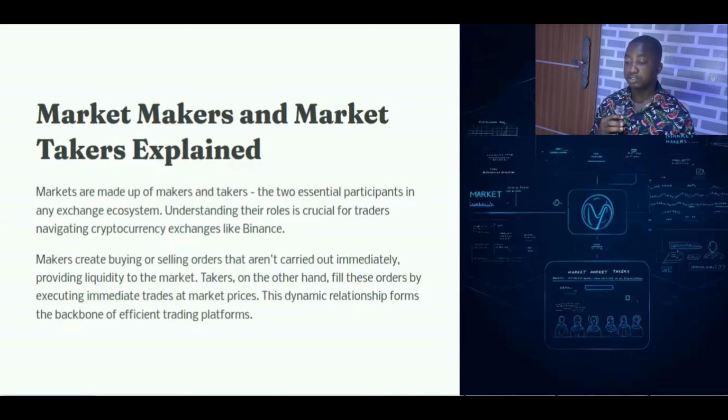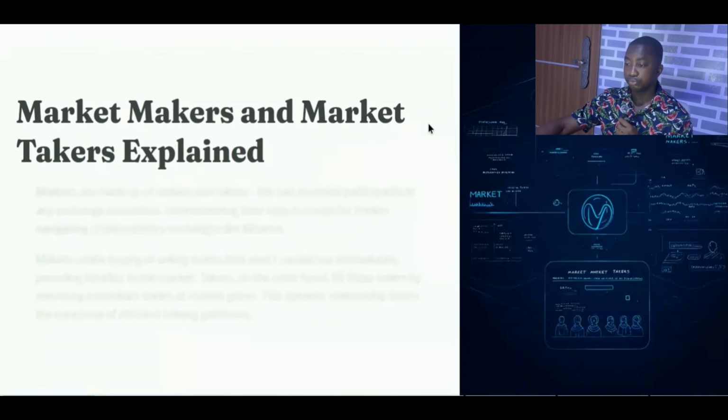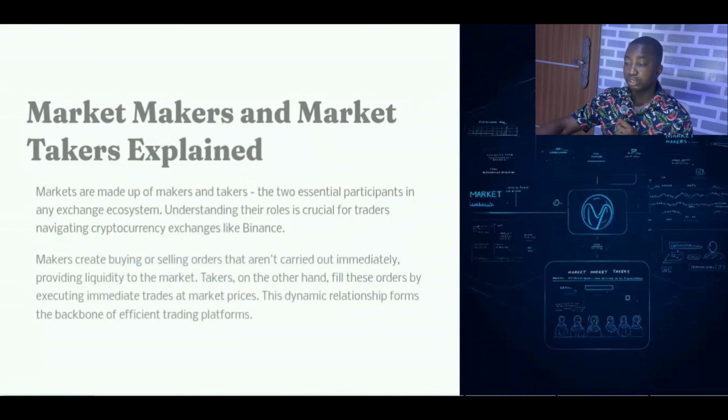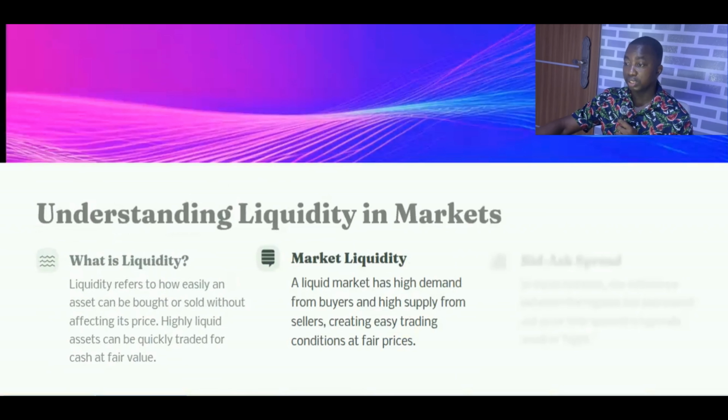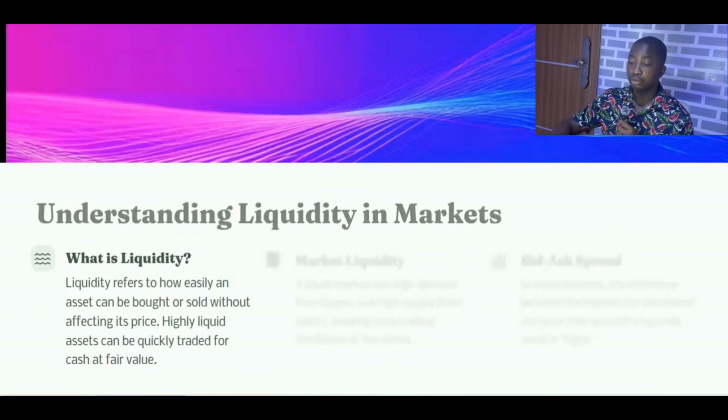Takers, on the other hand, fill the orders from makers by executing immediate trades at market prices. This relationship between the makers and the takers helps to form the backbone of any efficient trading platform. In this situation, we are going to use Binance as an example. So understanding the relationship between them can help you to fully understand the role that each of them plays.